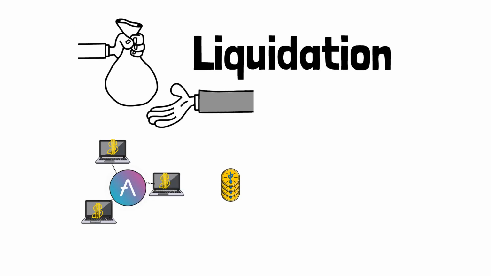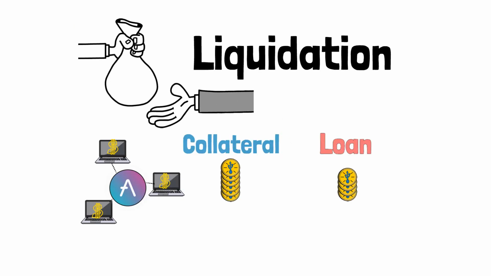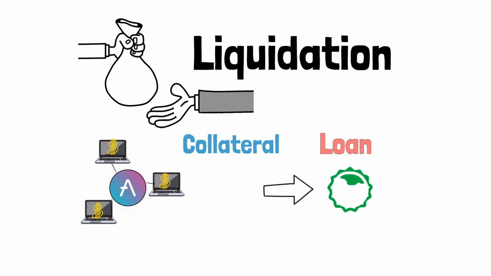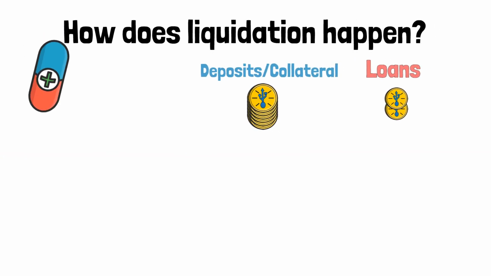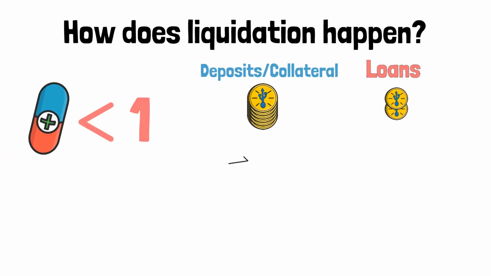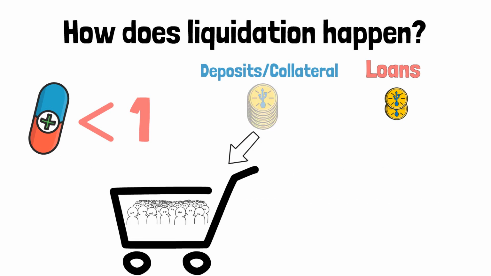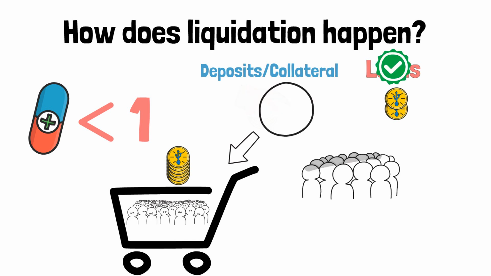What is liquidation? Liquidation is when you lose your collateral you deposited on Aave to repay the loan you took. When this happens, you no longer have debt or collateral. How does liquidation happen? When your health factor goes below 1, your deposits will be sold on the open market. That means you will not be able to withdraw them, and you don't have to pay your loan anymore. You can keep it, but your collateral is not yours anymore, because it was used to repay the depositors.